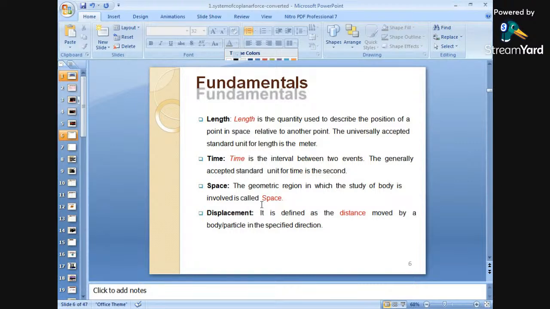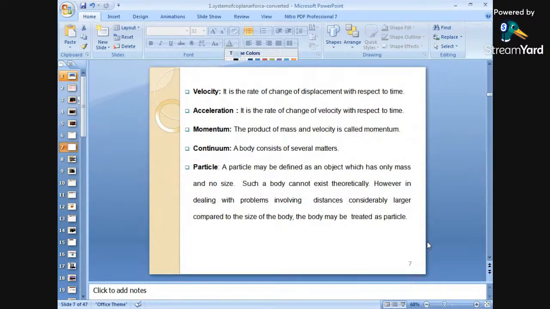Displacement is defined as the distance moved by a body or a particle in a specific direction. What is distance? The movement is happening in a specific direction. That is nothing but displacement, okay? Next is velocity. Again, velocity is an important concept related to this. What is velocity? Velocity is the rate of change of displacement with respect to time.